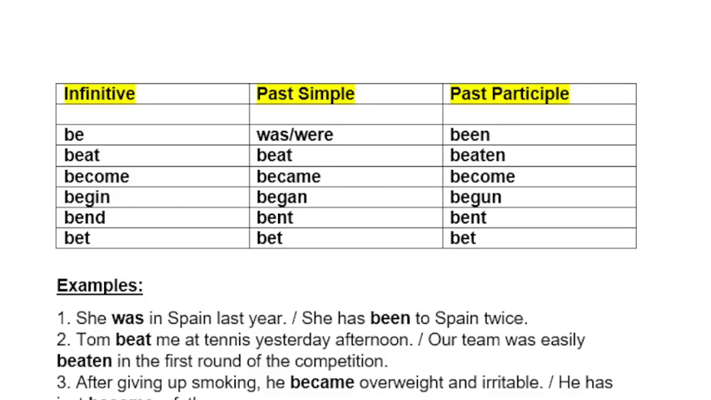This lesson includes all irregular verbs. They are past simple and past participle forms. I also provided some example sentences for each one of them. Past participle is used in passive voice, for example, in present perfect, in past perfect, in future perfect.